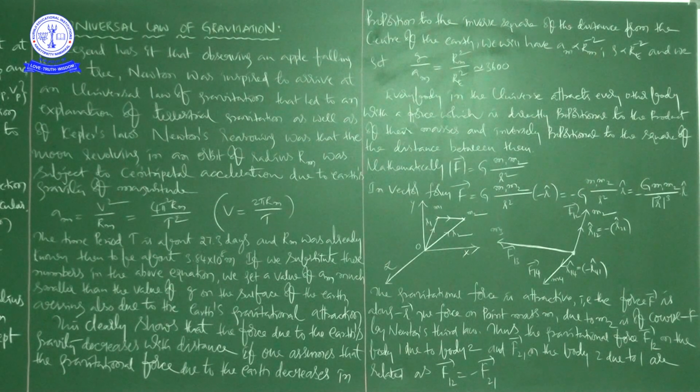And there itself, you can write it as g by am is equal to rm square by Re square, which is approximately equal to 3600.